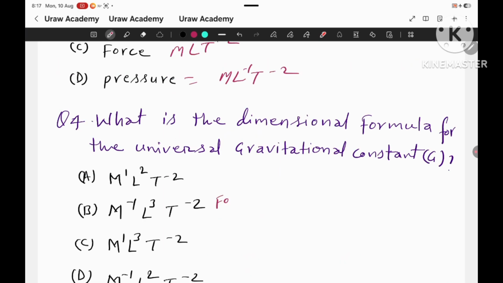We know the force is equal to G m1 m2 by r squared.